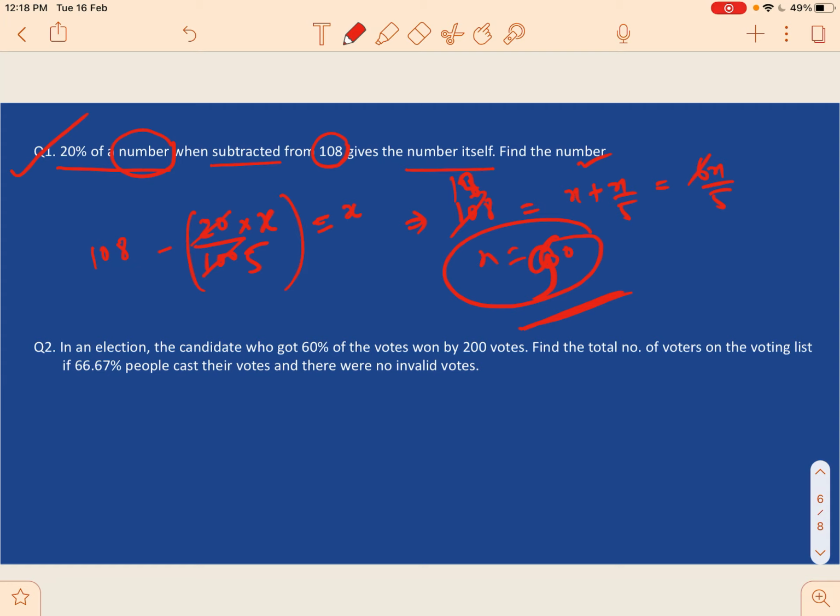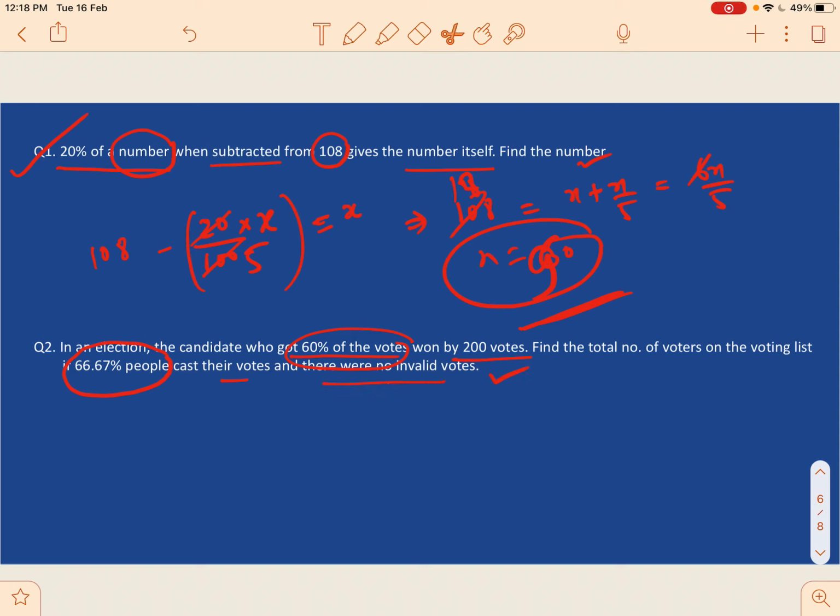Question number 2 says, in an election, the candidate who scored 60% of the votes won by 200 votes. Find the total number of voters on the voting list, if 66.67% people cast their vote, then there were no invalid votes.